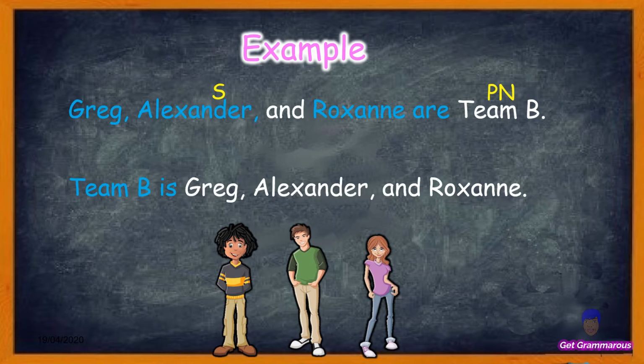However, if the sentence becomes Team B is Greg, Alexander, and Roxanne, Team B would be the subject of the sentence, and Greg, Alexander, and Roxanne would be the predicate nominative. For that reason, Team B, a singular subject, takes is, a singular verb.